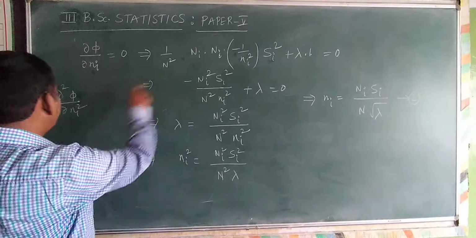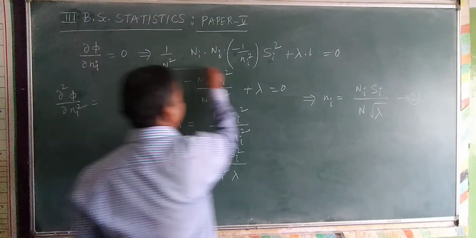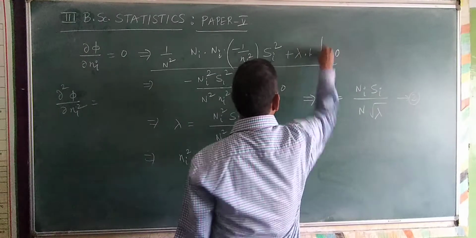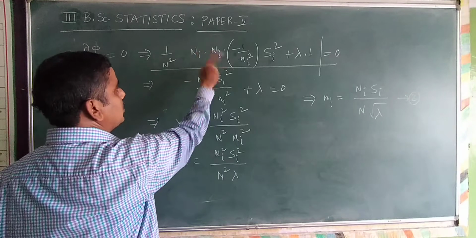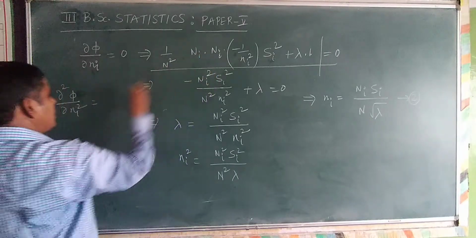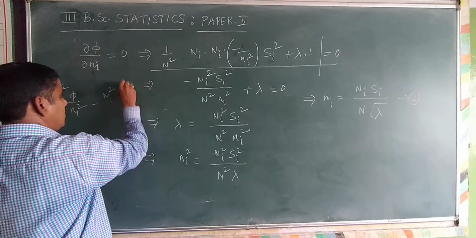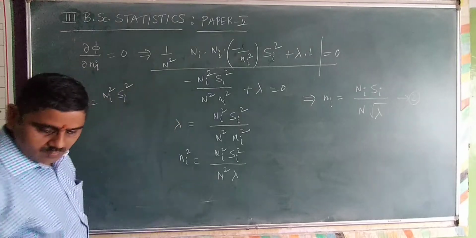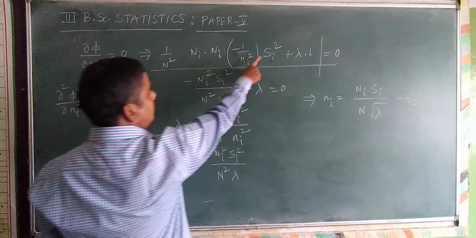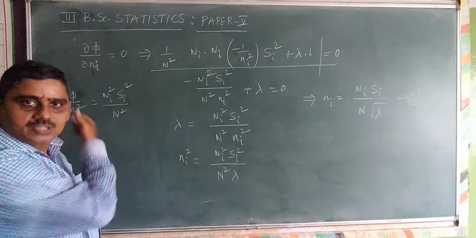So I am calculating the second differentiation. The first differentiation is this. Leave 0. Now do the second differentiation, differentiating this again. So capital Ni square into Si square divided by capital N square, which are constants.